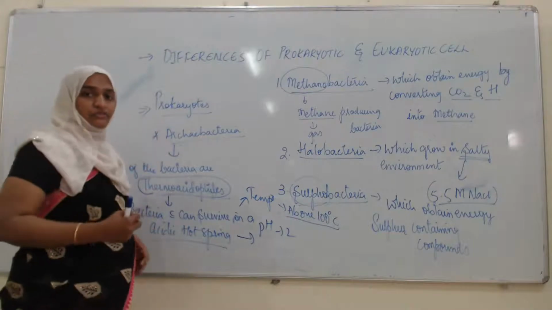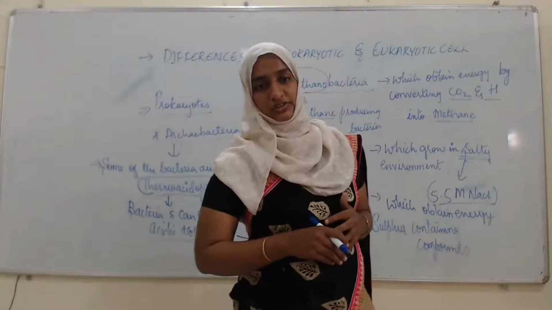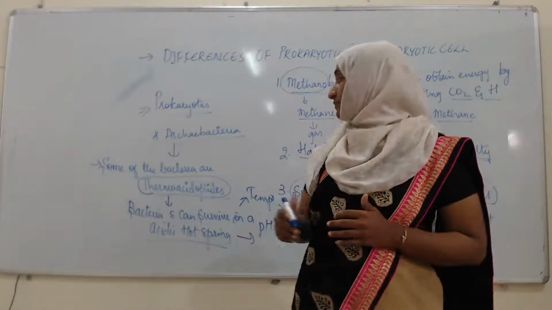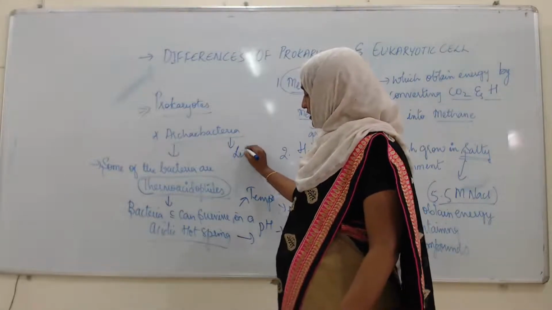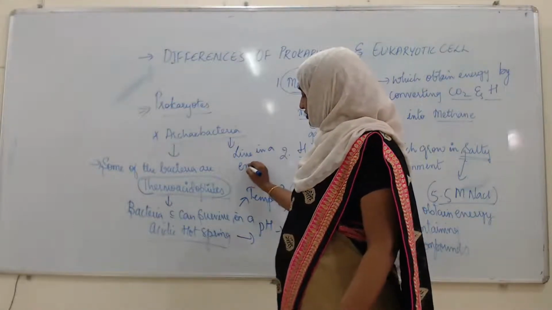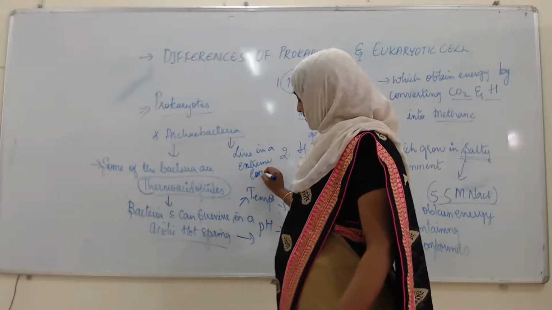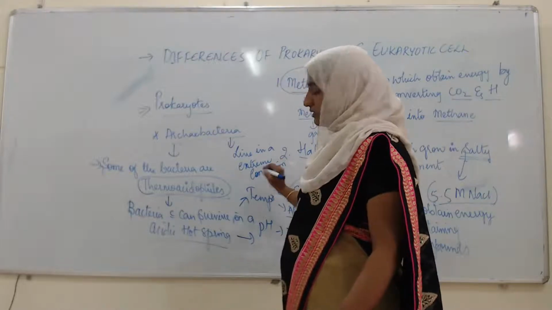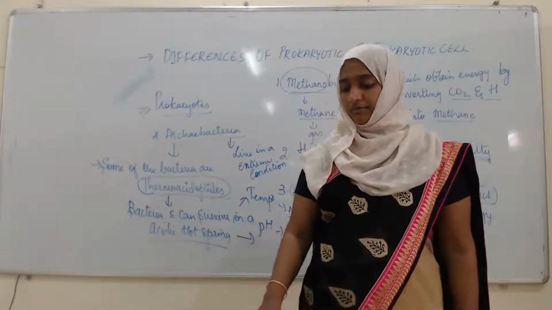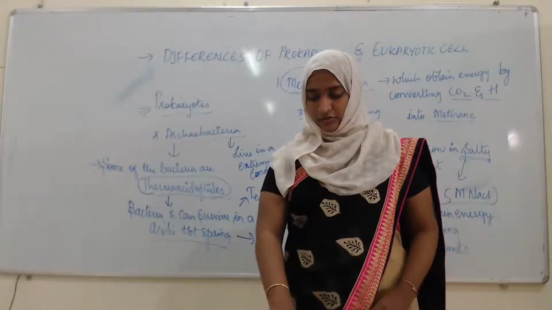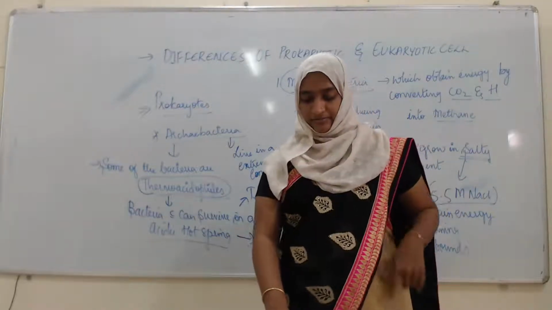These are some of the specialized bacteria which can thrive, which can survive in extreme conditions, not in a normal condition, but in an extreme condition, and such type of bacteria are known as the archaebacteria. Okay, so this is about archaebacteria. The next,